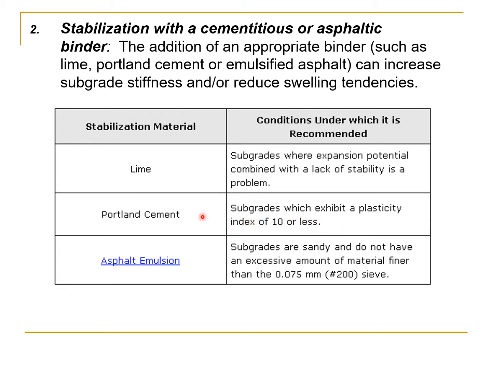It means Portland cement can be used most efficiently when the subgrade has a plasticity index of 10 or less. It doesn't mean that Portland cement cannot be used otherwise, but the best results will be there when the plasticity index of the subgrade is equal to 10 or less.